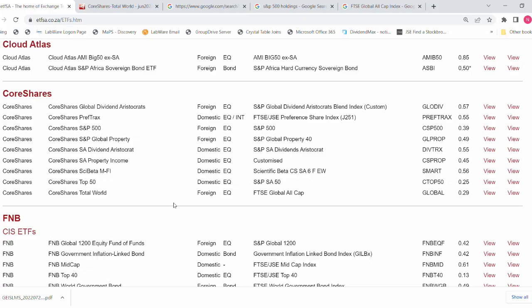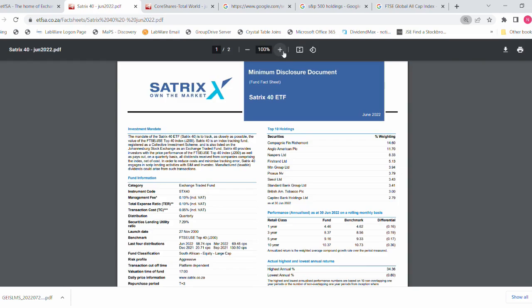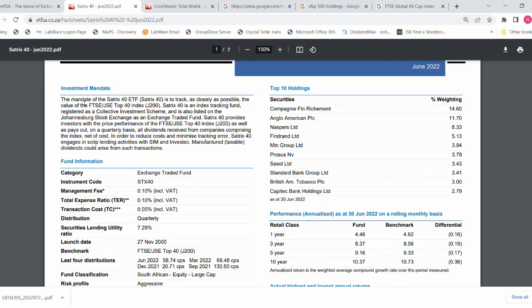Let's go back. What about Satrix 40? The index is the JSE Top 40. So let's have a look at the fact sheet. So view there. Let's blow this up. It says the mandate of the Satrix 40 ETF is to track as closely as possible the value of the FTSE JSE Top 40 index. Satrix 40, the fund, is tracking the index, which is the JSE Top 40 index.